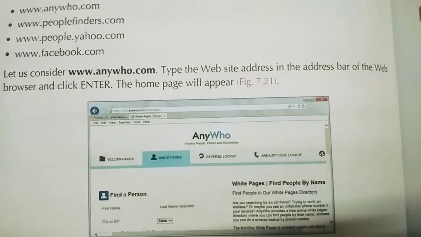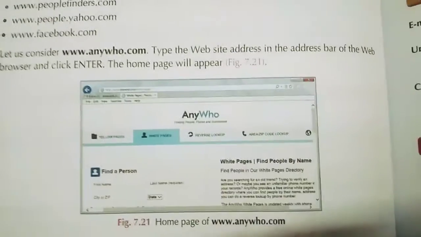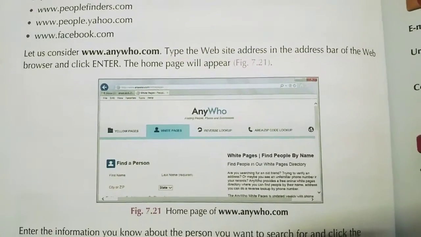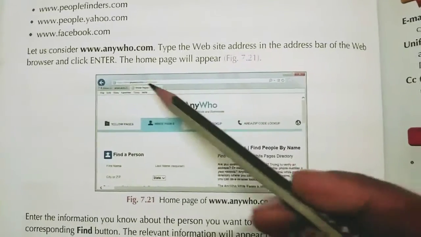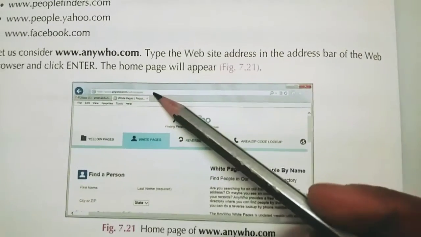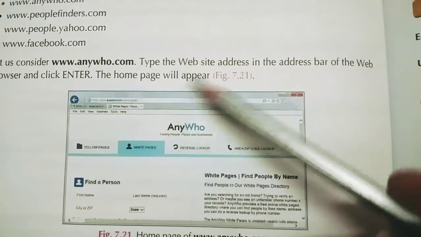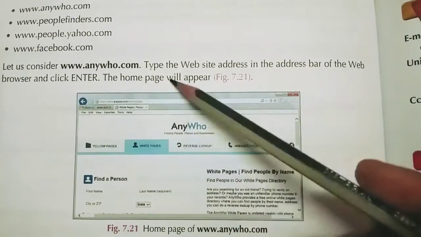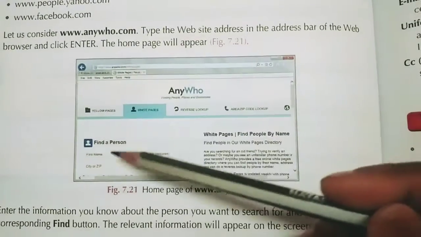In Facebook, you enter the name of the person you want to search, and the Facebook search engine will search whether that person is available on Facebook or not. Then it will show you the person's details. So let us consider anywho.com. Write anywho.com in the address bar and this web page will appear here. Type the website address in the address bar of the web browser and click enter. The home page will appear. So this is the home page of anywho.com, where you can find any person.